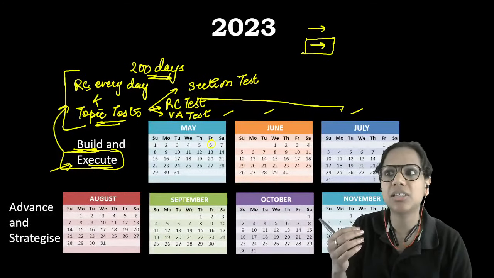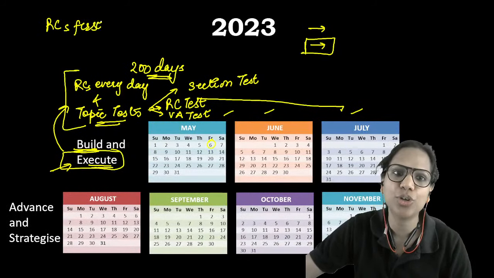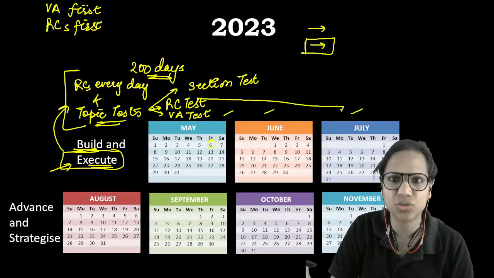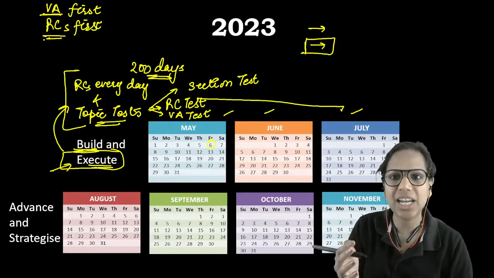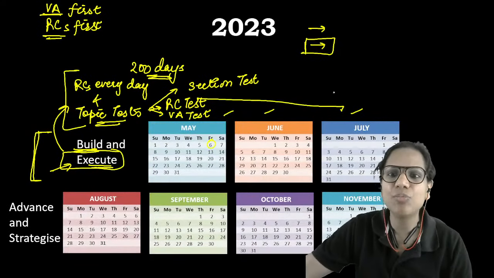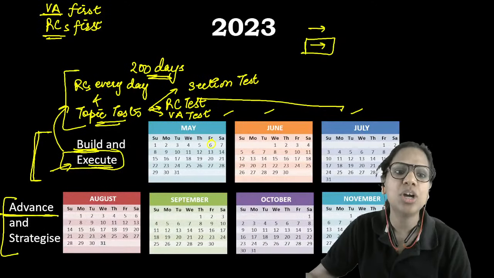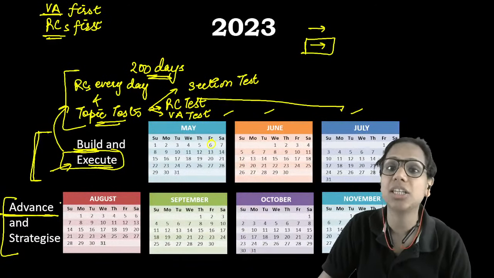Is doing RCs first working better for you, or is doing VA first working better for you? Those sorts of decisions you have to make. What kind of time should you devote to both? This is the stage where you take some mocks and realize where you stand, and this is the stage where you evolve a strategy for yourself. You advance in your preparation.